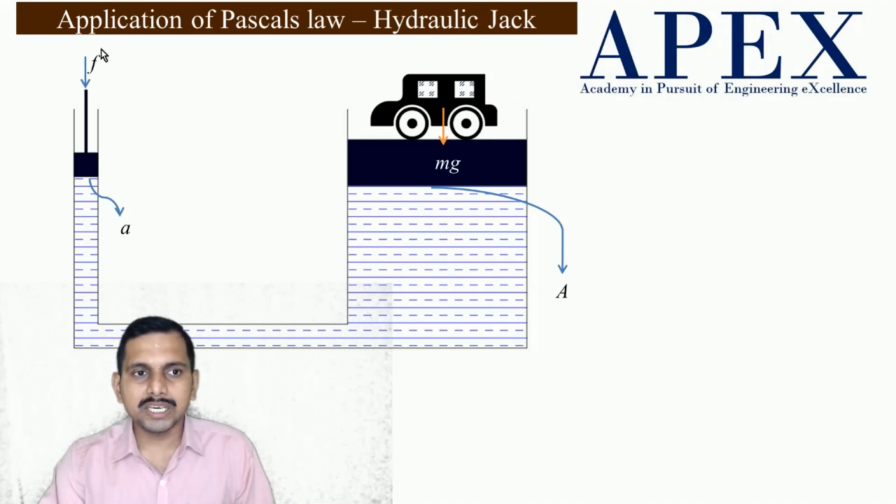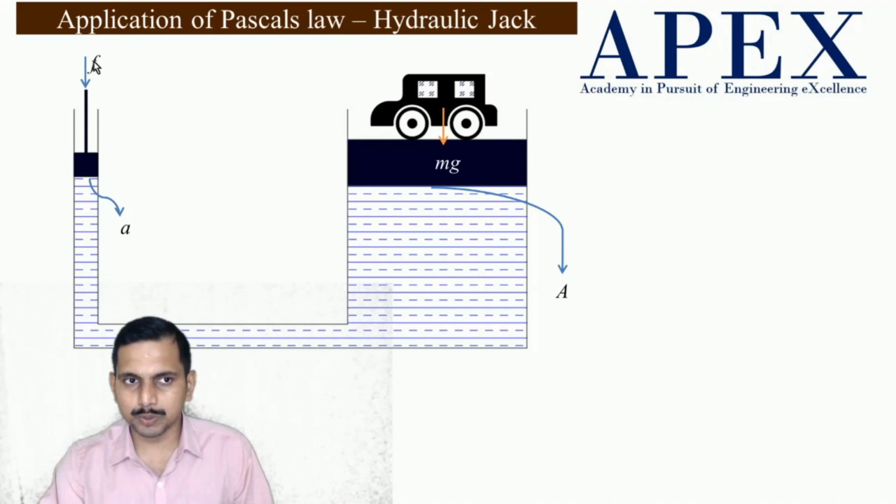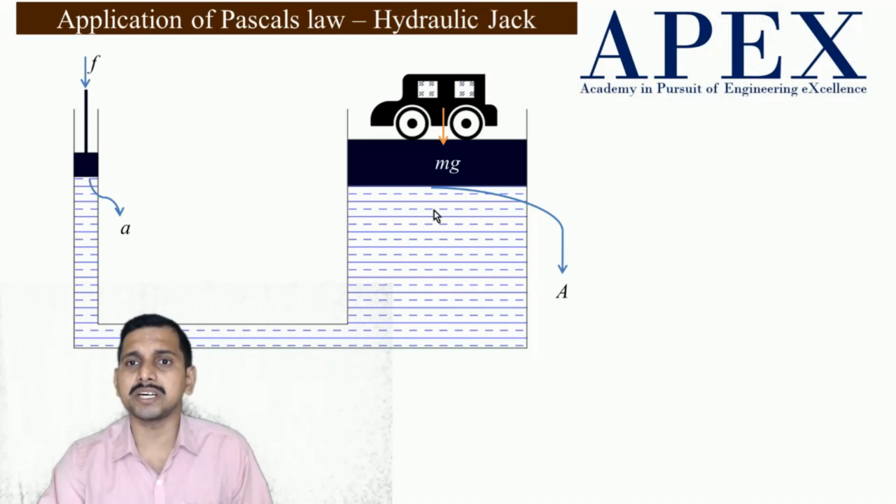Now here the force that is created, this F, is a small force compared to the weight of this particular car. Because of this small force acting on a small area, you get large pressure, and this same pressure is transmitted along this fluid, or oil generally. In hydraulics it's oil, in case of pneumatics it is air. But what happens, the pressure gets transmitted in all directions.